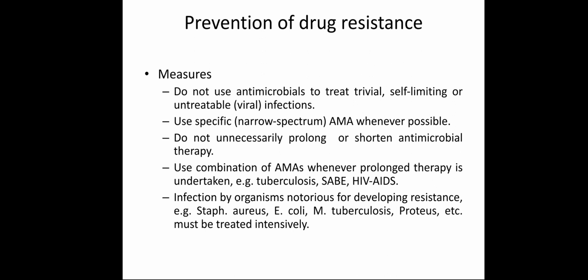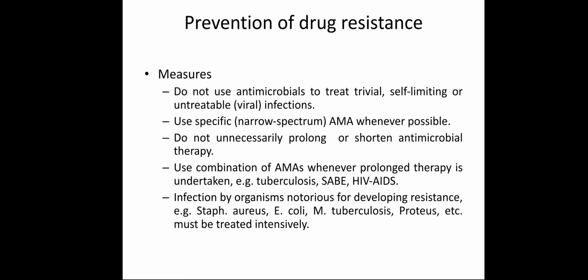So how will you prevent the chances of drug resistance? Whether it is supra-infection or drug resistance, why are they occurring? Because of the excessive use of antimicrobial agents. So the solution, how to prevent supra-infection and drug resistance? Minimize the use of antimicrobial agents. Use them only when they are genuinely required.